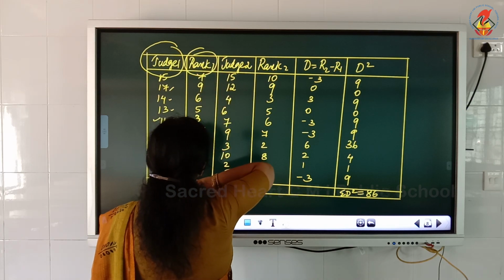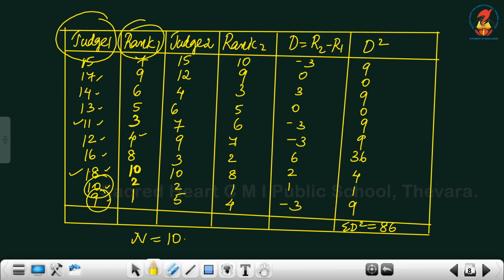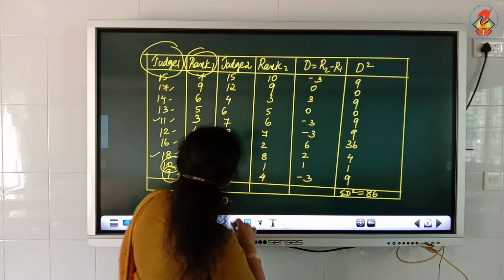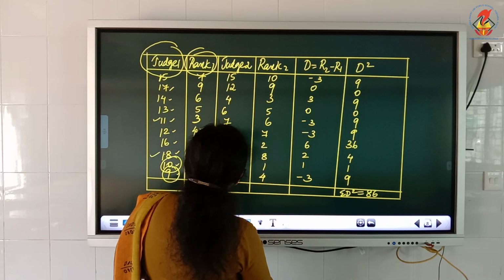Next, for judge 2, from judge 2's marks we have to find out the rank. Same as what I have done for the last one, the least value is given rank 1.